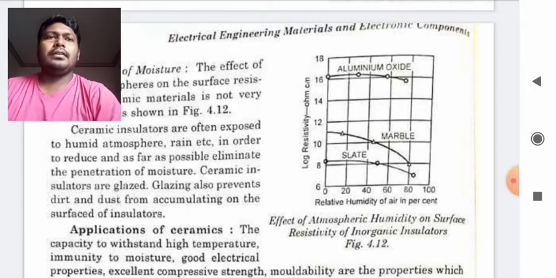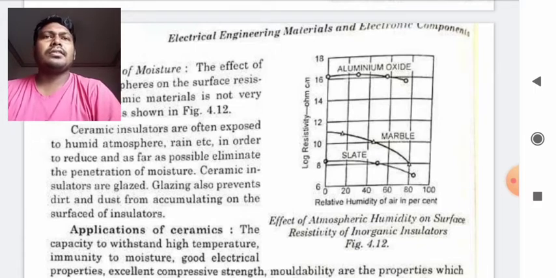So why is this required? It will be glazed, and if dust or dirt is there, what will happen? If there is dust and dirt, then this will slowly be the cause of damage to the material by depositing water or any dirt also. This can cause conduction also, because it is an insulator. We want it to work as an insulator. So this is the reason why it should be totally glazed.